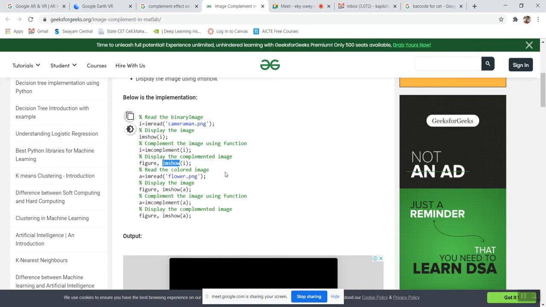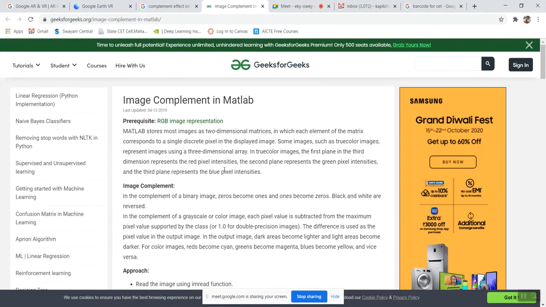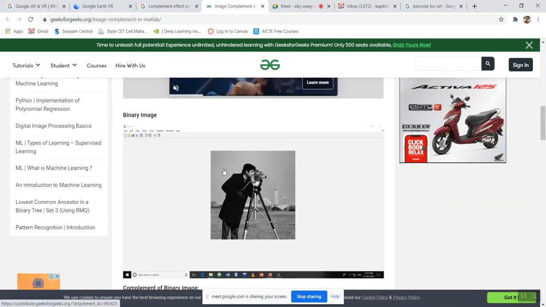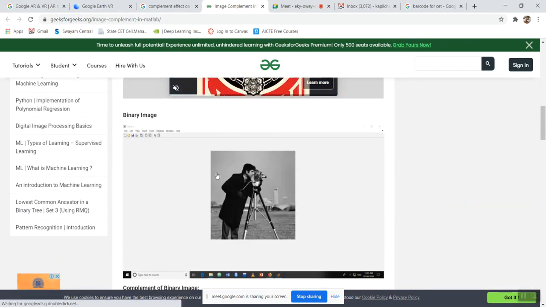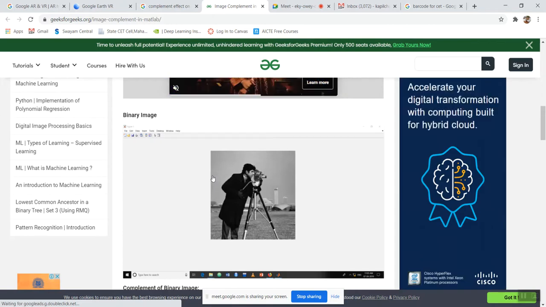In any kind of programming language we can also do it, no problem. Simple functions are provided, there are different libraries to do such kinds of things. They have provided the function, just use the function, provide the image, and you will get the output. So simple, this is how we can do it. This is nothing but the complement of the image.